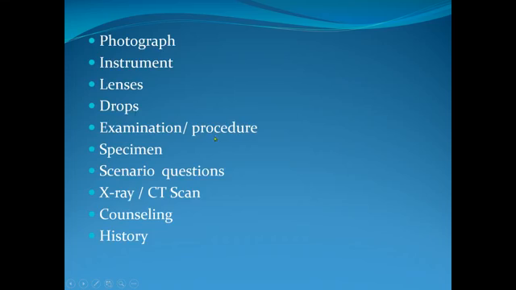Examination procedure, specimen, some scenario questions, some X-ray, some CT scan, counseling, and history. This is the syllabus. From this syllabus, we'll decide the 5 questions for you. Although there is more syllabus, the questions are minimized.